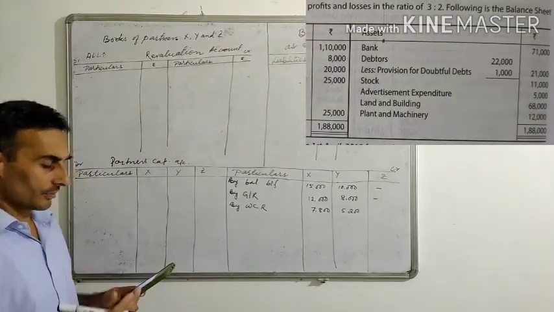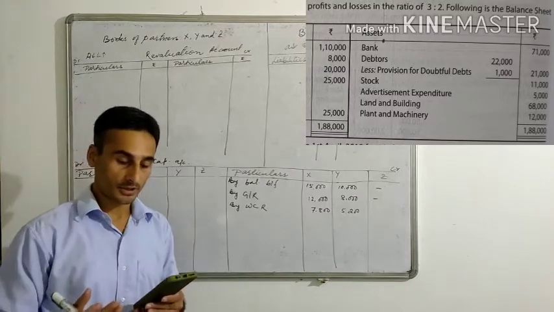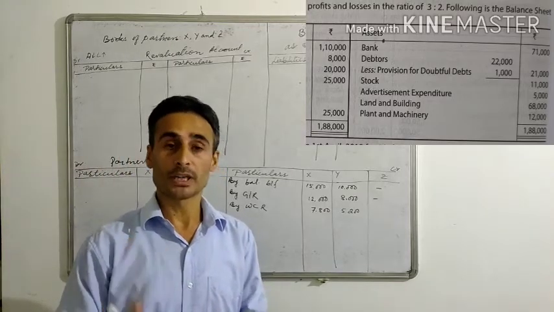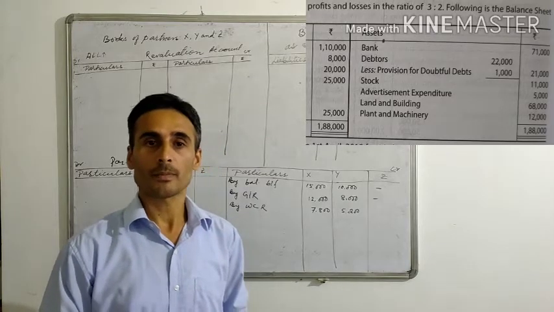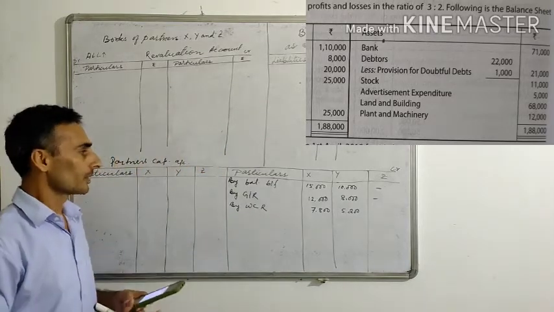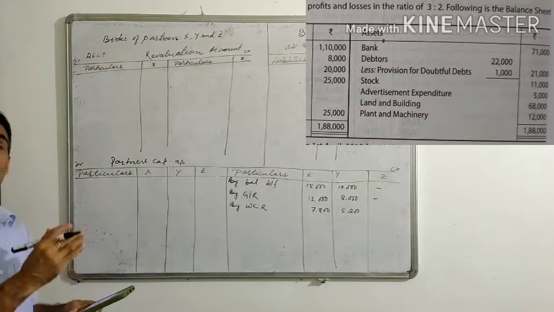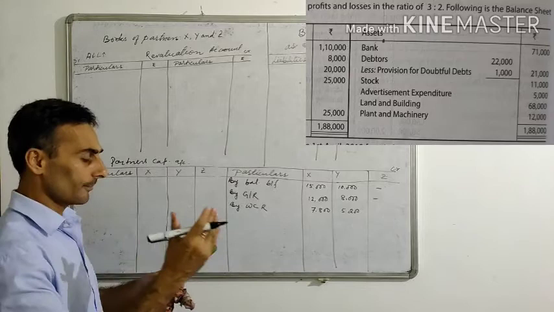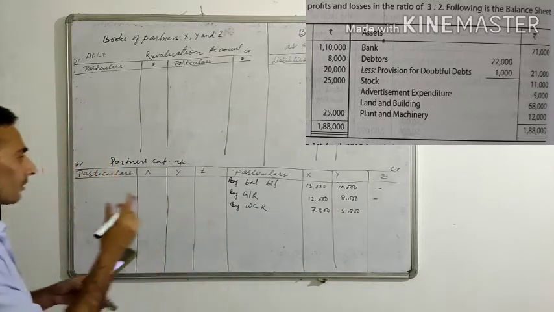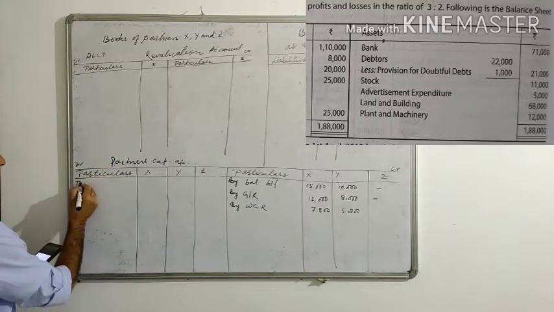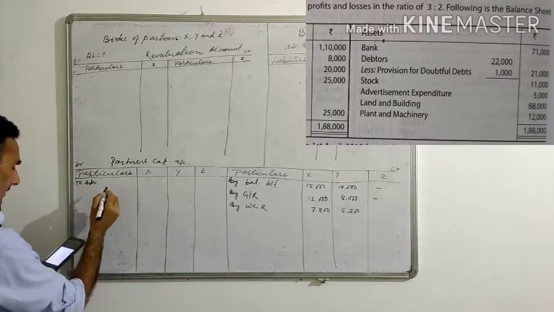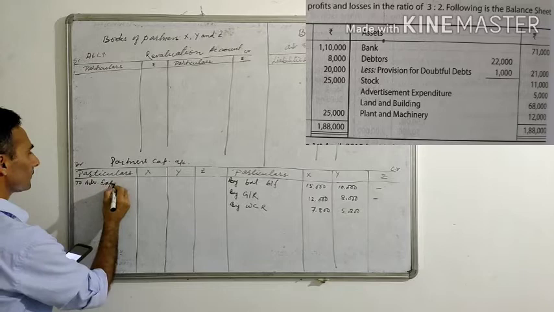Then let's take from the asset side. You have bank, debtors, provision for doubtful debt, stock, advertisement expenditure. This is a fictitious asset. Again, this will be written off to the partners. Okay. So this is on the asset side. So now we'll put it on the debit side here, advertisement expenditure.